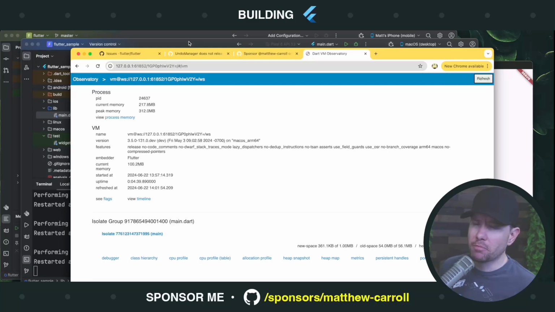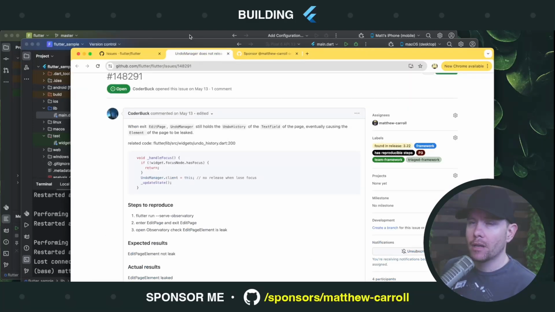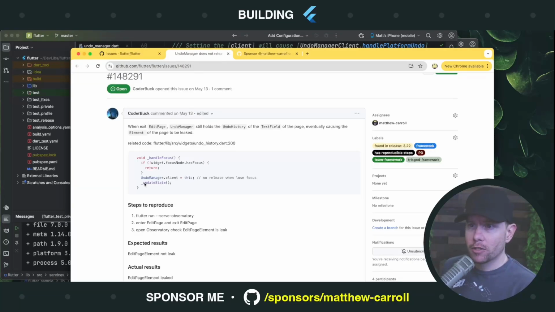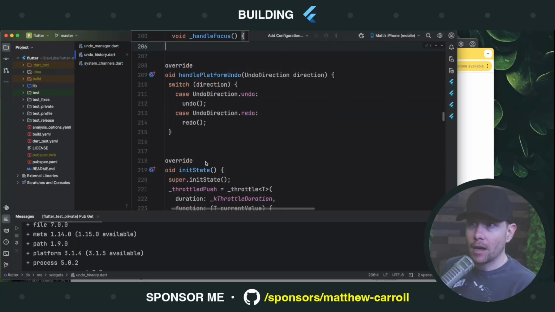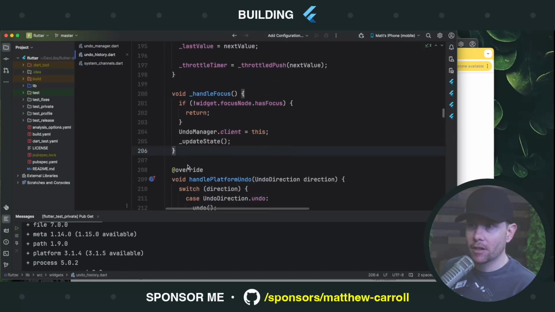And actually, probably we're going to have to kill the app because we're going to make changes to the Flutter framework. So let me go ahead and kill the app, kill Observatory, and let's look at the Flutter framework. I told you that this person was nice enough to point us to some relevant code. This person said, undo history line 200. Undo history line 200. There's this method called handle focus.